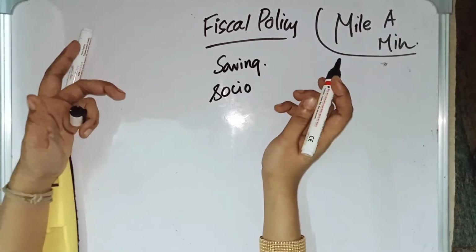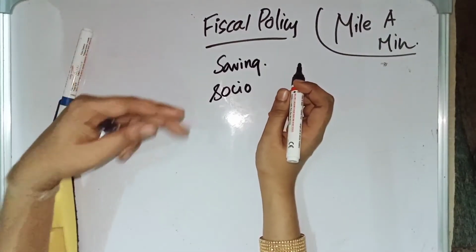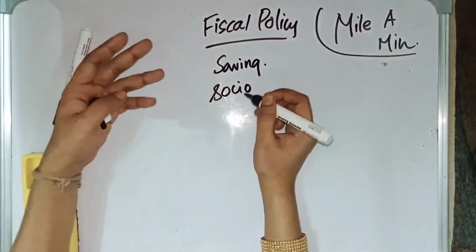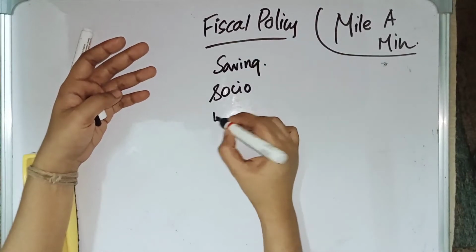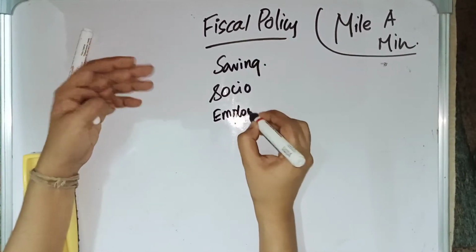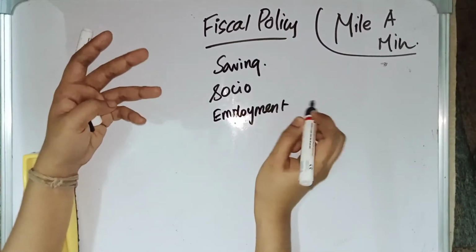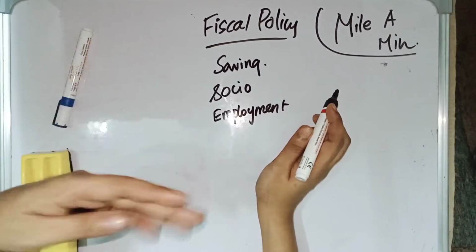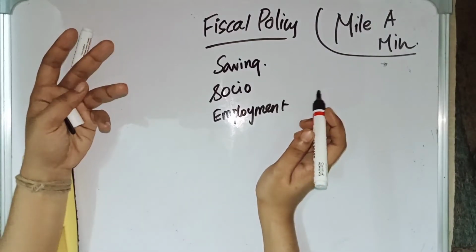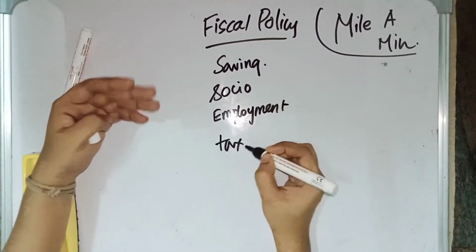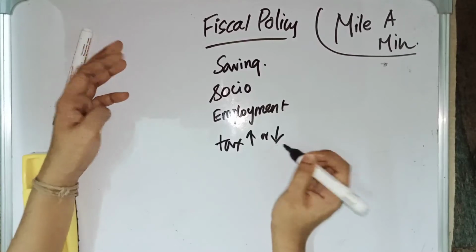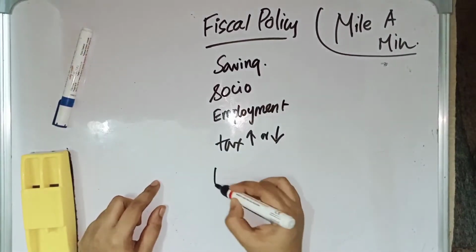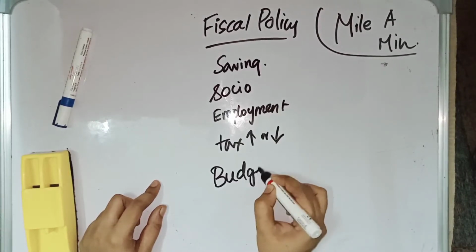How can socio-economic welfare be promoted? By this fiscal policy, they introduce some schemes. By using those schemes, the government can promote the socio-economic welfare of the people, and it can also promote employment, through schemes like MGNREGA, the Mahatma Gandhi National Rural Employment Guarantee Act. It can also control the taxation; it can increase the tax or decrease the tax. These are the advantages of fiscal policy, and the main tool for fiscal policy is the budget. Budget is the main tool for fiscal policy.